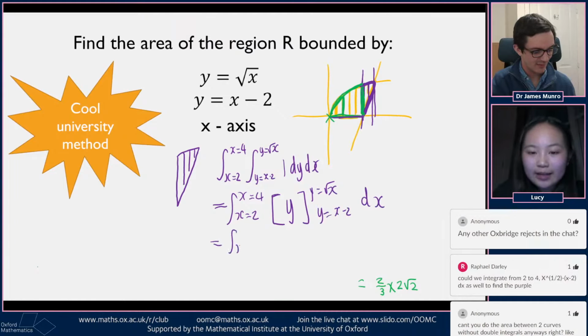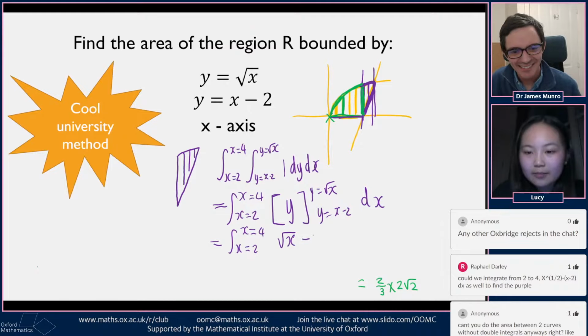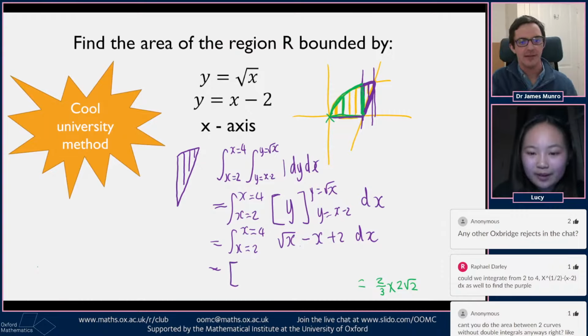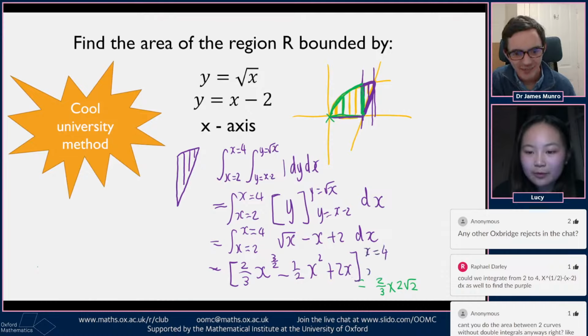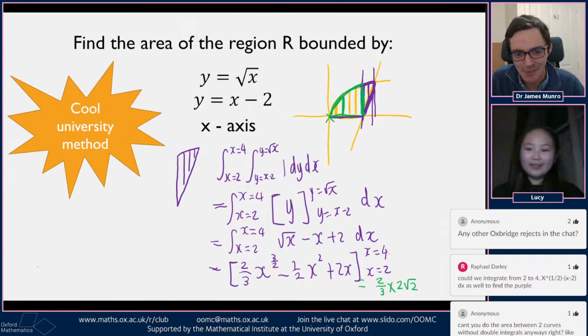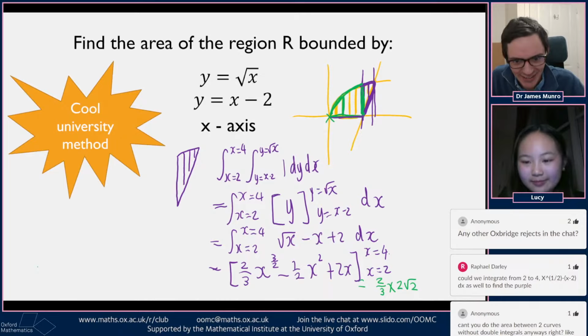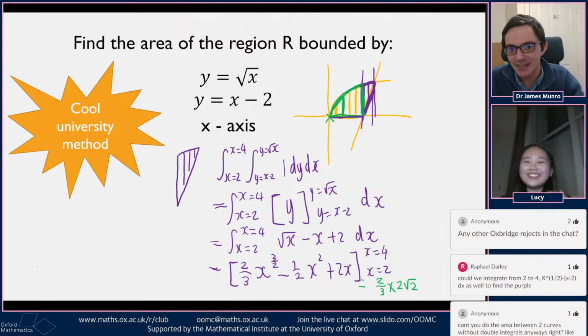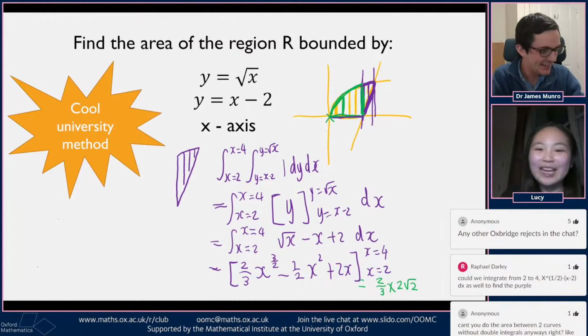So then that would be x equals 2, x equals 4, square root of x minus x plus 2, dx, which is equal to x to the 3 over 2 times 2 over 3, minus x squared over 2, plus 2x, from x equals 2 to x equals 4. This is going to magically cancel out the square root of 2 from before, from the green area. When we plug in all the numbers and add everything together, are we going to do this live? I think we're not going to do this live, but everything cancels out, and amazingly, brilliantly, it turns out to be 10 over 3. Everything cancels out magically, and then we get the same answer as before.